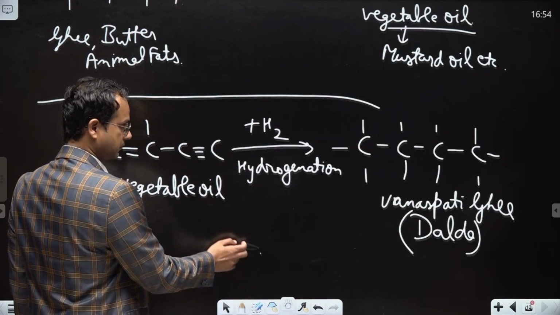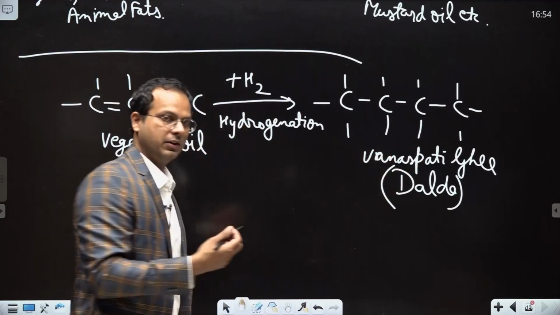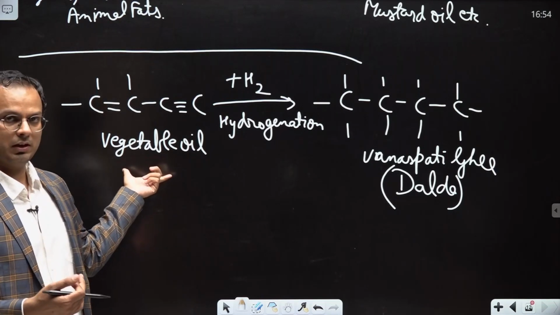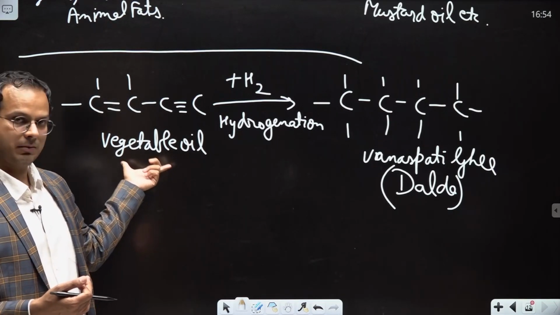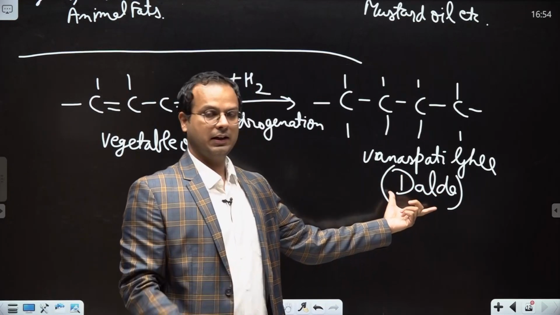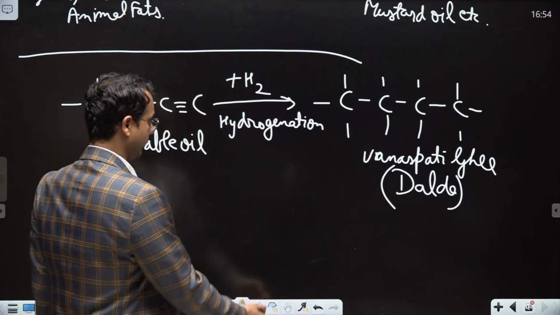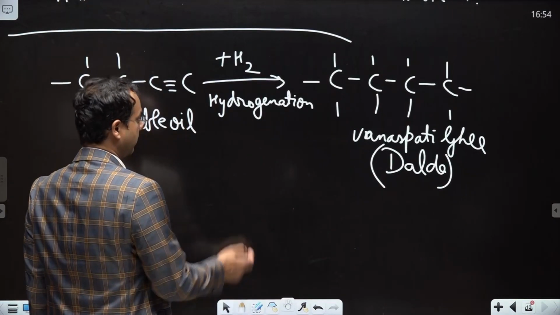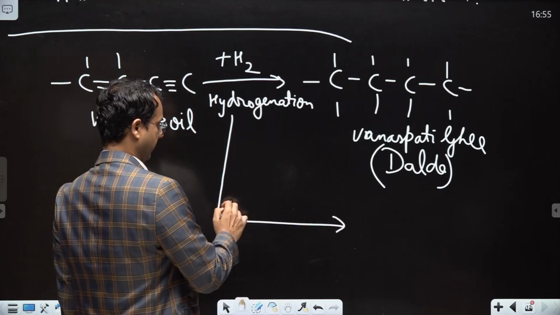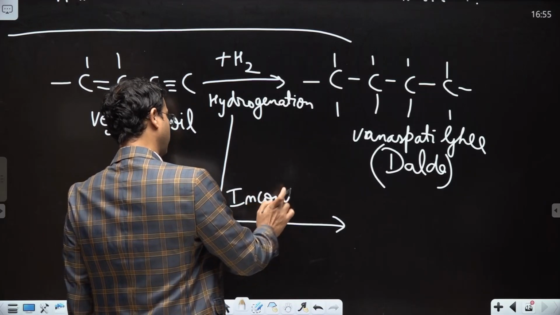ठीक है, अब होता क्या है कि this vanaspati ghee or dalda has qualities of saturated fat, but it is a lot cheaper because it is made from vegetable oil. जैसे कि you take any vegetable oil, add hydrogen, you will get vegetable ghee, and that is called dalda. It has qualities of saturated fat. ठीक है, but there is a problem. Whenever we do this reaction, sometimes some of the molecules they remain unsaturated. ठीक है, तो some of the molecules they remain incomplete